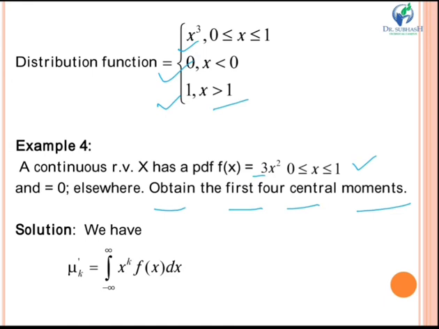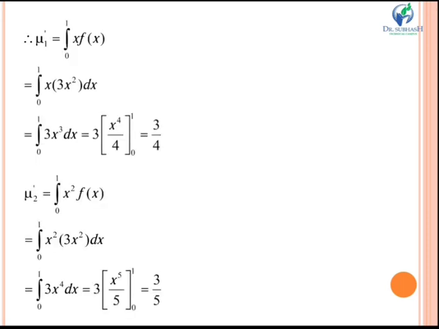central moments. So now the formula is given by mu k dash is equal to the integral from minus infinity to plus infinity of x raised to k fx dx. Now we will put here various values of k. First we'll find mu 1 dash, mu 2 dash, mu 3 dash and mu 4 dash.